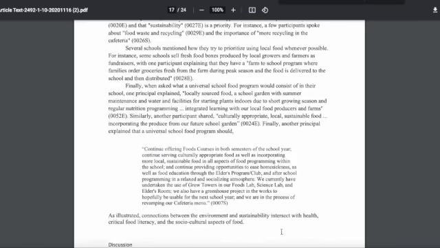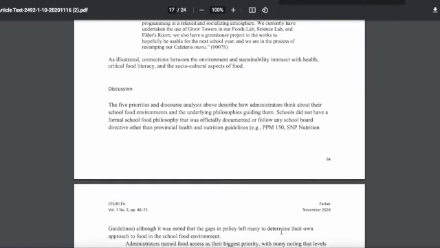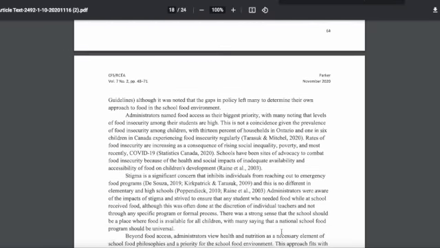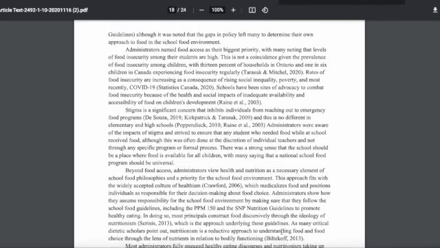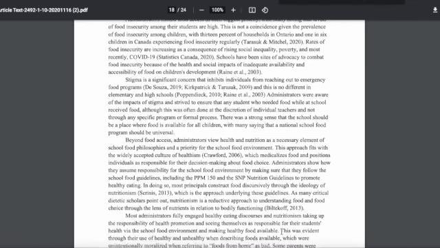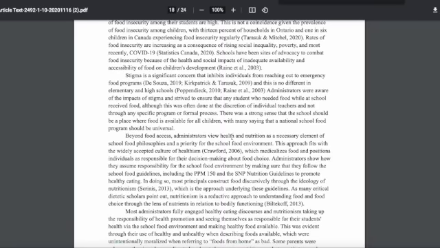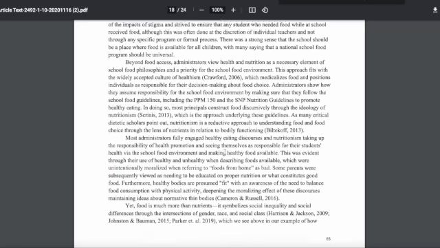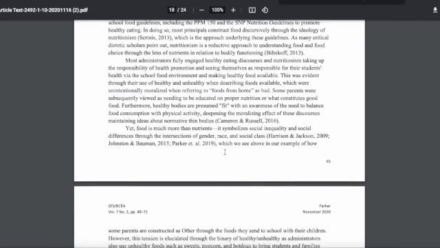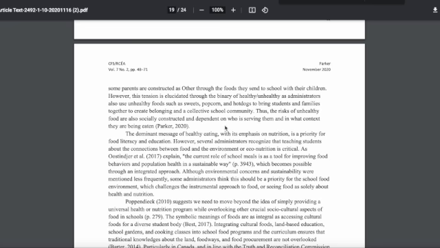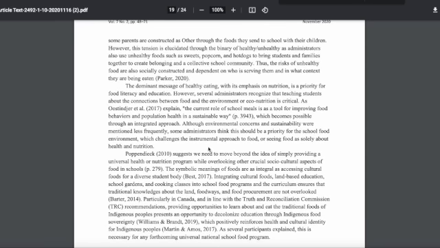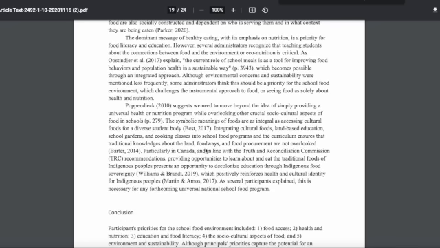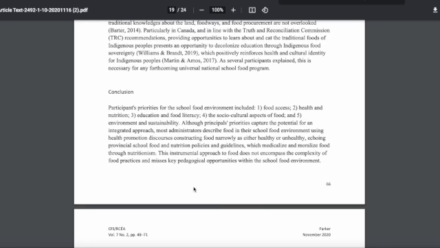So now if I scroll to the bottom, I want to look at the discussion and the conclusion because the methodology and things like that, I can get into once I've evaluated whether or not I'm going to use this. I think I am at this point, but I still take a look at the top of the article and the very bottom of the article when evaluating. So they're telling you that the authors, let's see, the dominant message of healthy eating, blah, blah, blah. It suggests that we do this, and then it gives you the conclusion based on everything that they learned and limitations of this, so things that you could go study yourself.